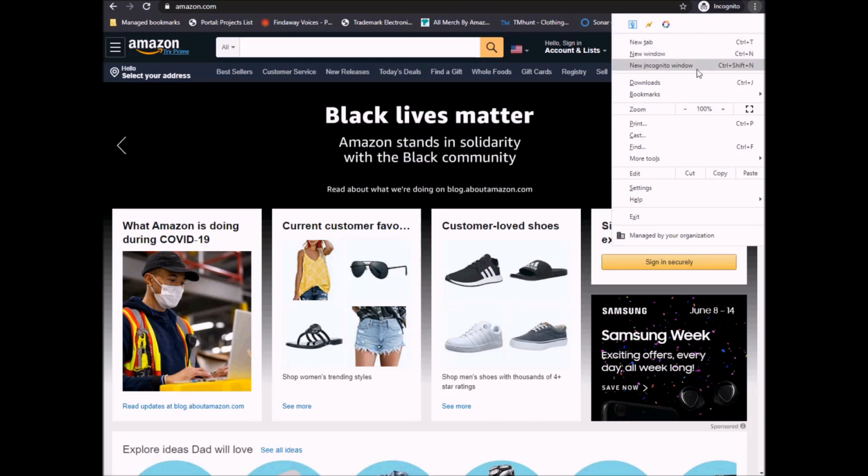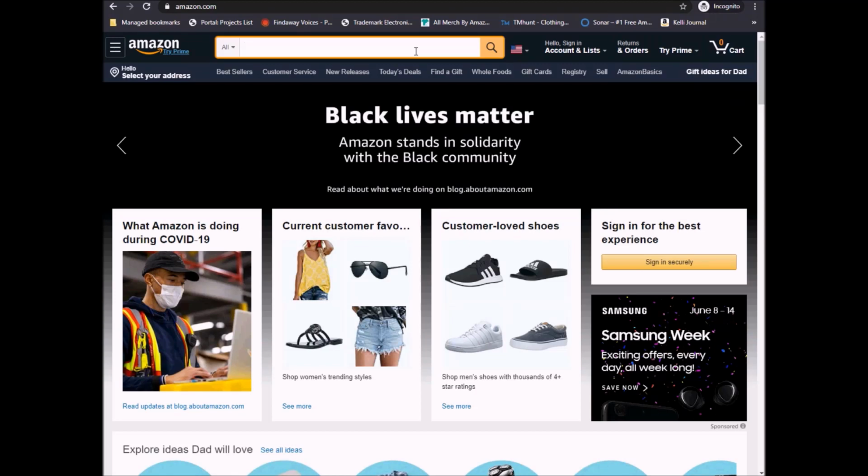If you're using a different browser like Firefox, then they may call it a private window, but it's the same thing. The reason why we do this is when we're doing keyword research, we want to make sure that we are not taking in any bias from the searches that we've personally done on Amazon. So by doing it in incognito or private mode, we're having completely unbiased search results.